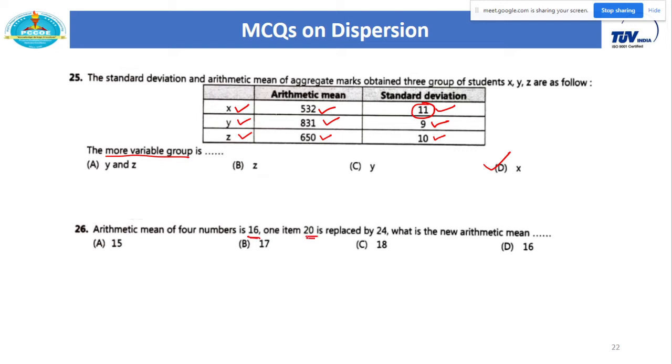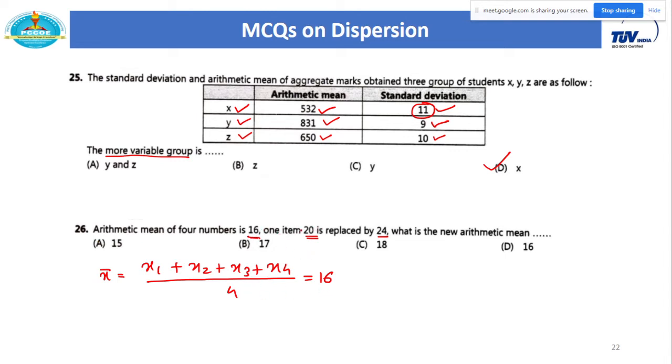One item 20 is replaced by 24. Okay, so let me first complete this part. We are given the arithmetic mean of 4 numbers, so let us denote it by x bar. Let us consider those 4 numbers are x1, x2, x3 and x4, divided by 4, and this value is 16. This is from the first statement: arithmetic mean of 4 numbers is 16. So I have written this.